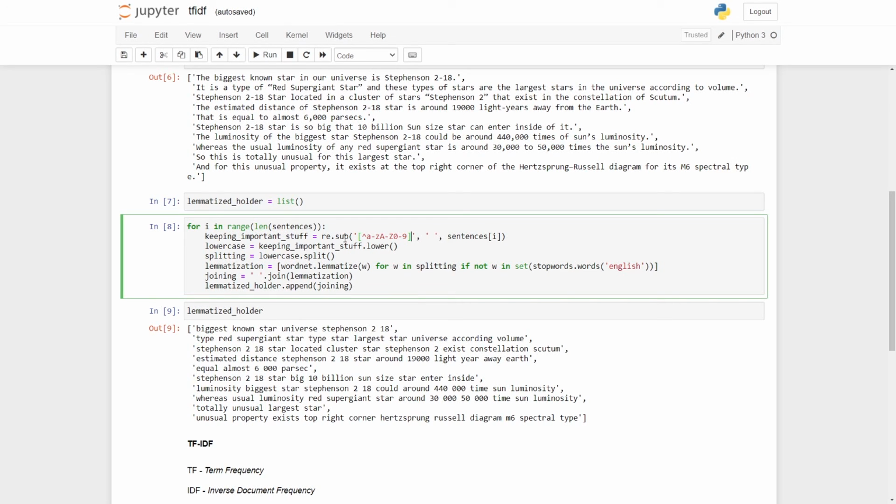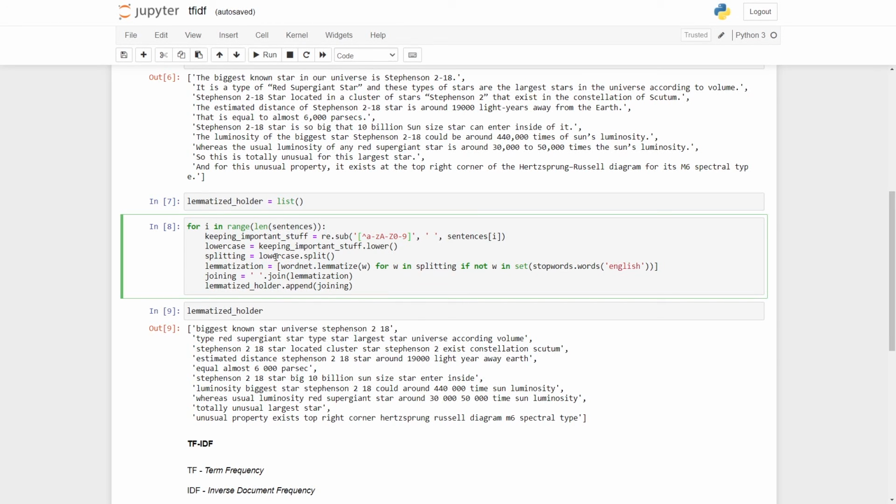After that I am lowercasing everything, because I don't want the same word to be considered as two different words in the bag of words or TF-IDF. Same words represent the same semantics. After that I'm splitting them into words.